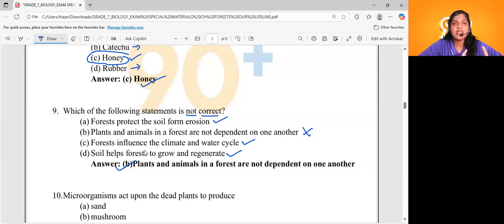Option B is the incorrect statement from these four options. Actually, they are dependent on one another. All the other three statements are correct. Clear? Shall we continue? Yes, coming to question number 10.